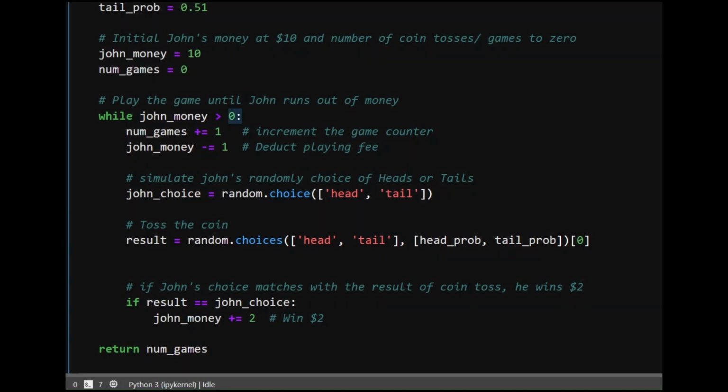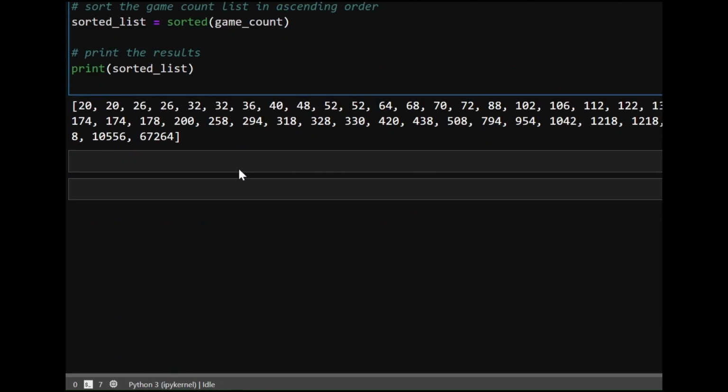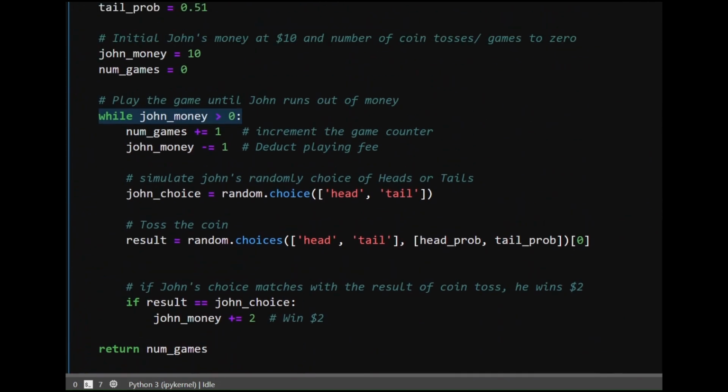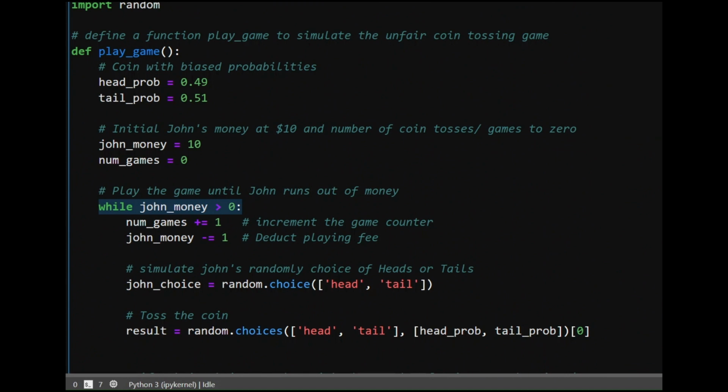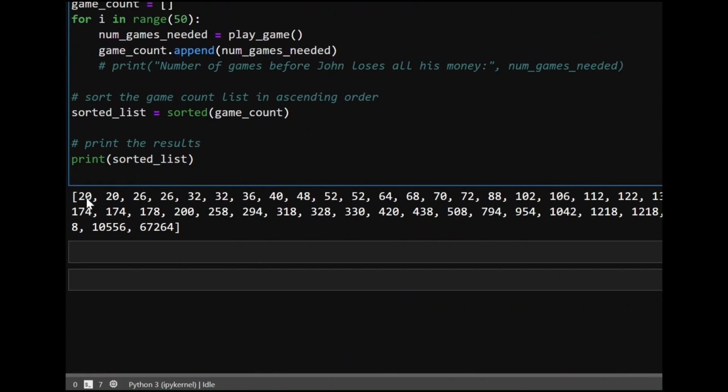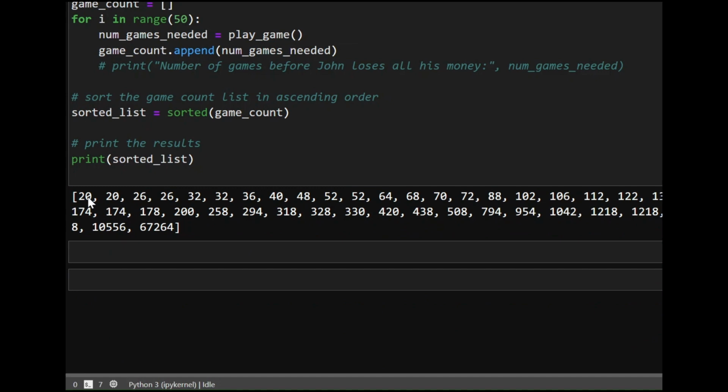So this is the condition that we are just testing, and as you can see, contrary to the popular belief that one needs to cheat very heavily to outsmart somebody, it takes a very small amount of cheating to make somebody go bankrupt. It just took 20 games before John became bankrupt.